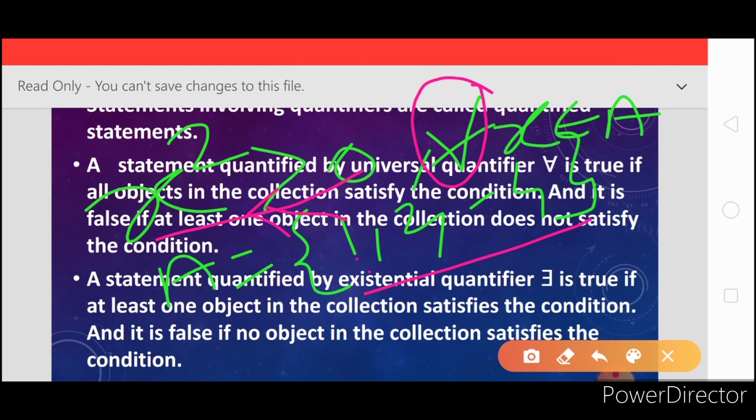X square means 1 square, and 1 square is always greater than 0. Yes, it is true. Now put the second element, 2 square. 2 square is 4 and 4 is greater than 0. It is also true.